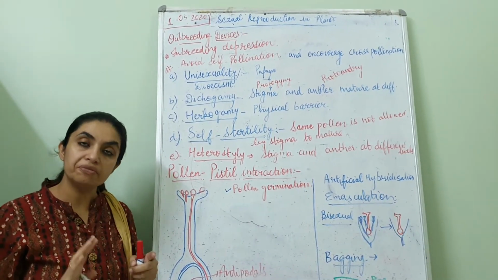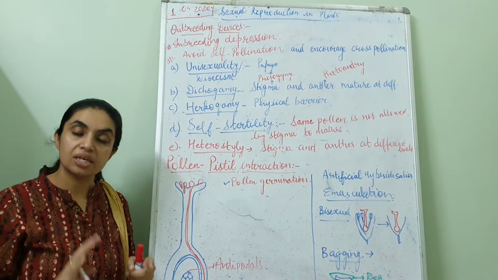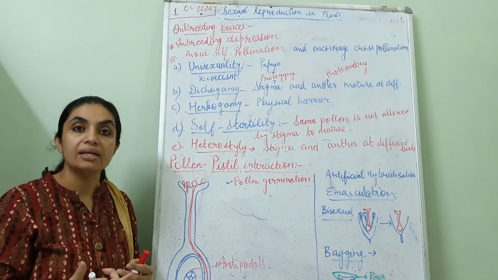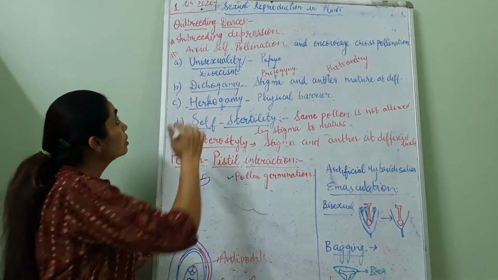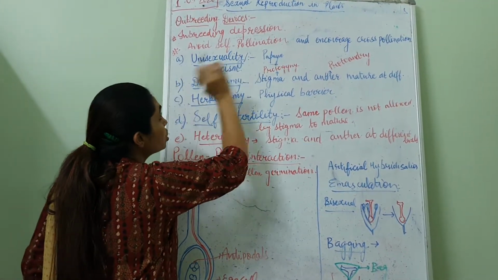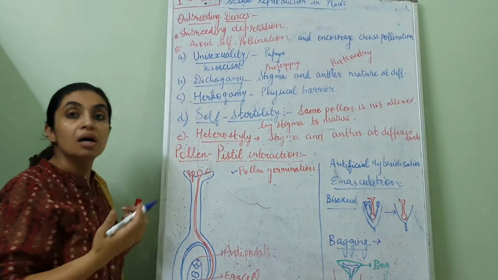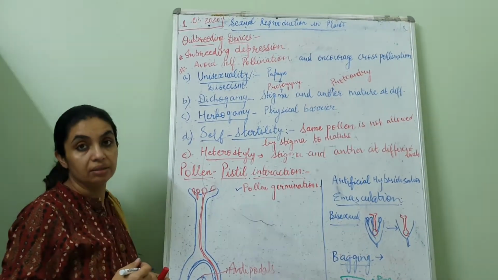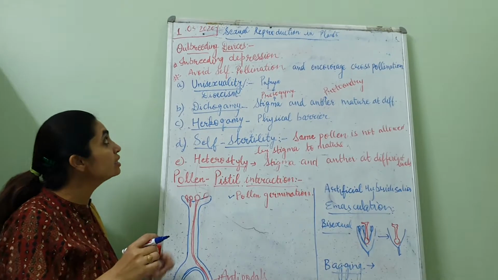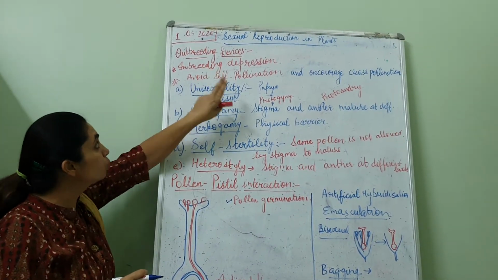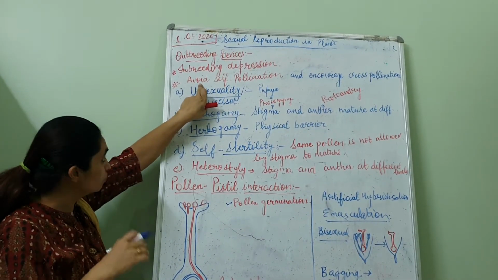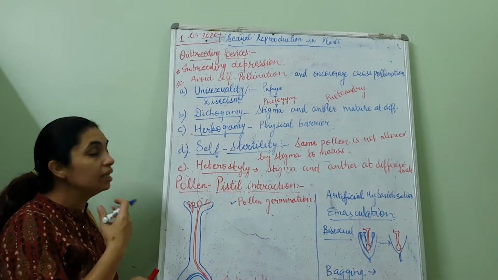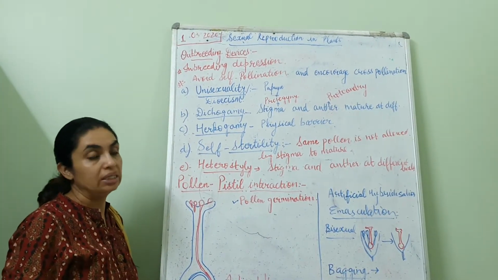But in spite of this, the flower develops certain mechanisms by which it avoids self-pollination and encourages cross-pollination. This is known as outbreeding. Outbreeding devices are basically those devices which help the plant to avoid self-pollination and encourage cross-pollination.